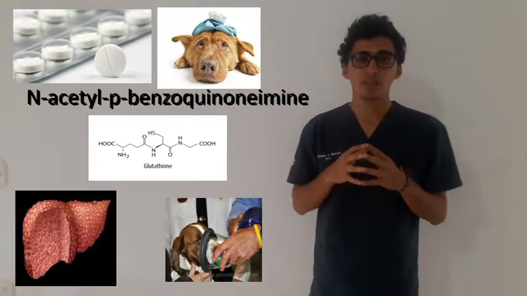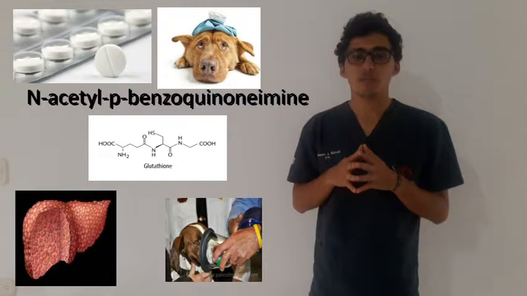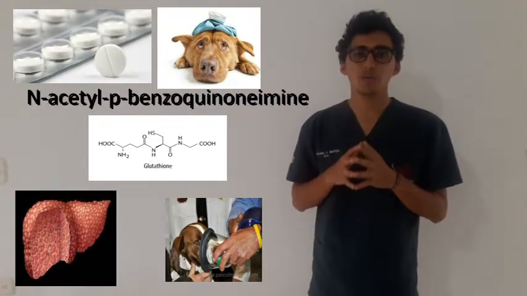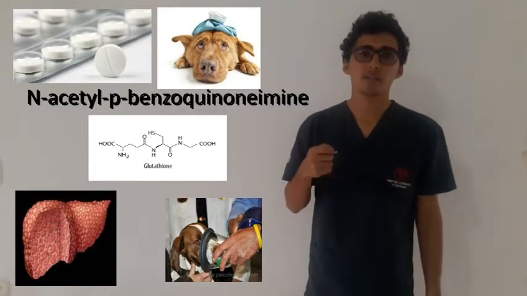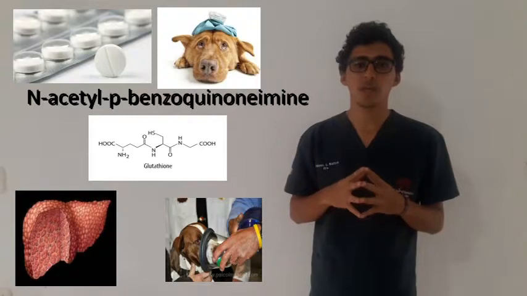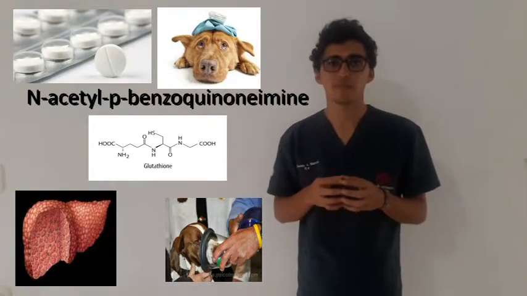The antidotal therapy for the management of paracetamol toxicity is to replace glutathione stores and increase the productivity of the other two pathways and control the hematological effects.